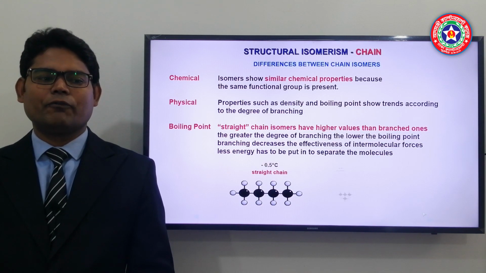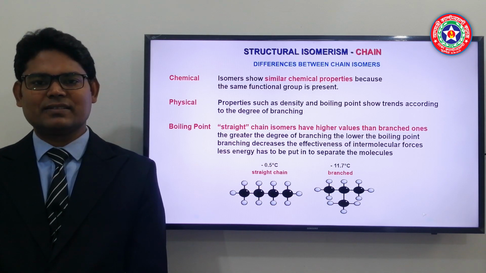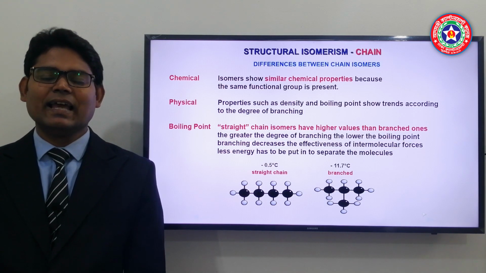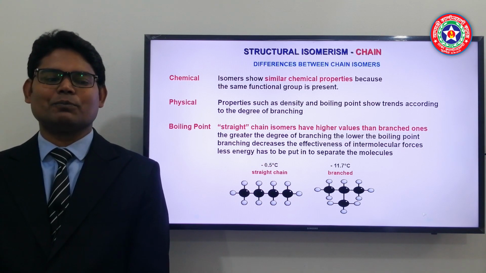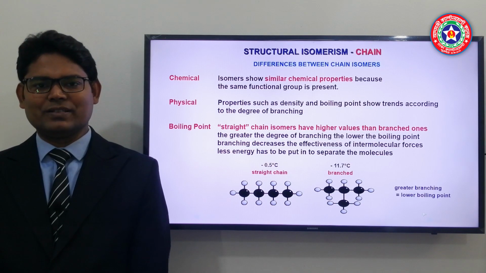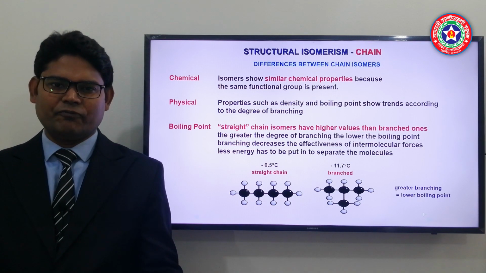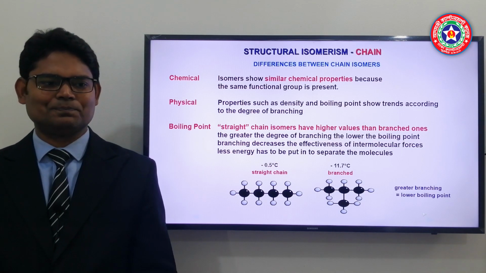I have kept the same example. Now for n-butane, the boiling point is minus 0.5 degrees Celsius, and for 2-methylpropane the boiling point is minus 11.7 degrees Celsius. So as I said, if branching increases, boiling point decreases. So here is one example.